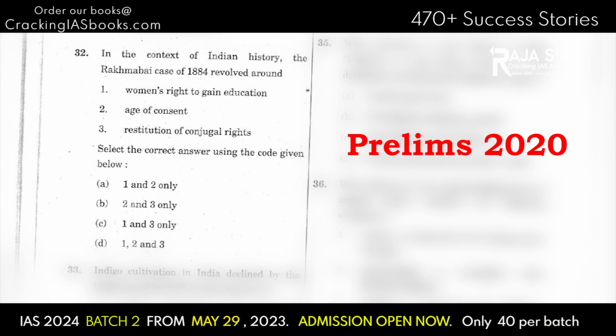In the context of Indian history, the Rakhmabai case of 1884 revolved around: 1. Women's right to gain education, 2. Age of consent, 3. Restitution of conjugal rights. Select the correct answer using the code given below. Option A: 1 and 2 only, option B: 2 and 3 only, option C: 1 and 3 only, option D: 1, 2 and 3. Right? And for this question, you don't have any content coverage in Spectrum Modern India and also Bipin Chandra Modern India. Now, how to handle such questions?